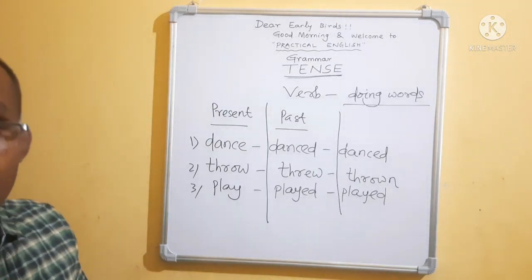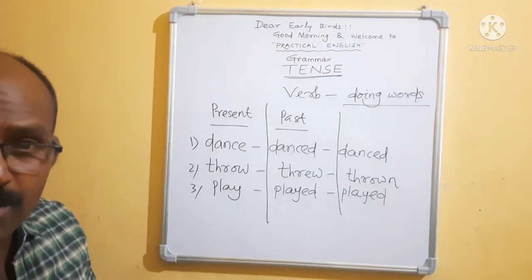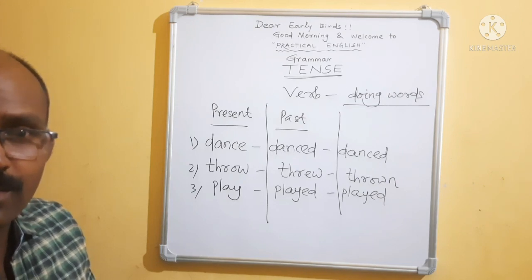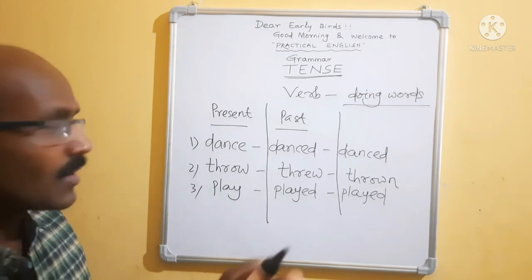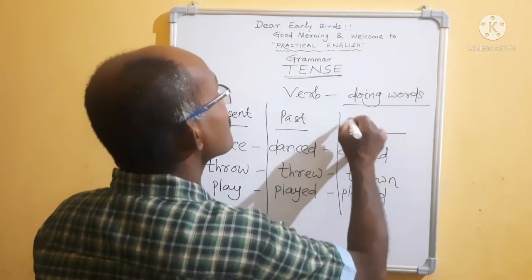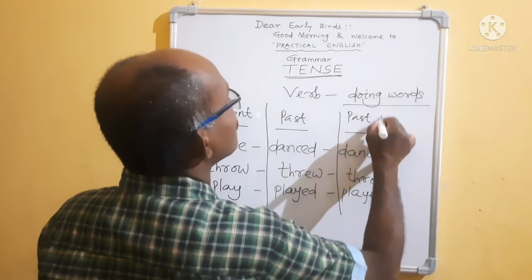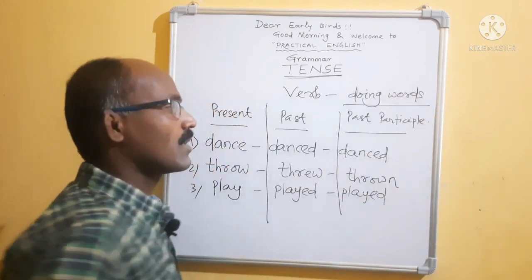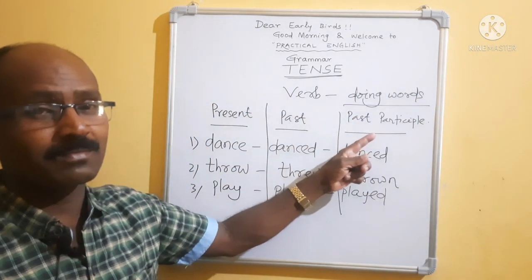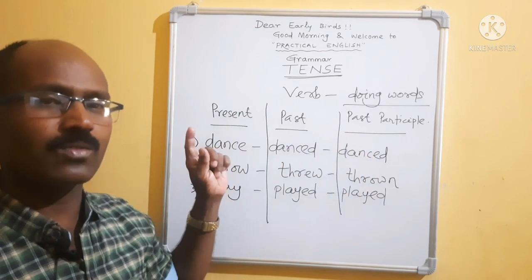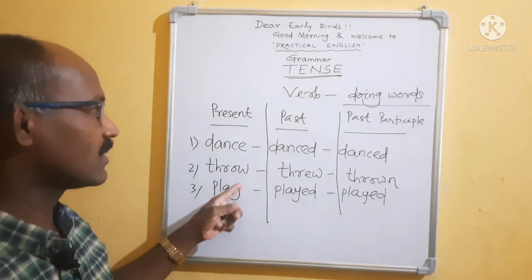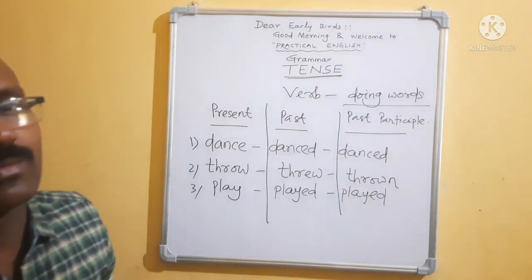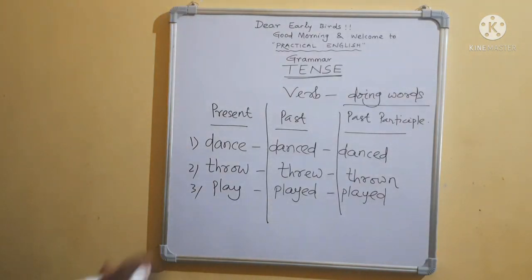Can anybody tell? Is it future? Is it past participle? What is this? Don't get confused. Tell me. Okay, that means you can say past participle. It is past participle. Okay, don't tell it is future. If you see in your book any verb pattern, you will find that present and past, and it is the past participle form. Now the question arises, come to the main point.